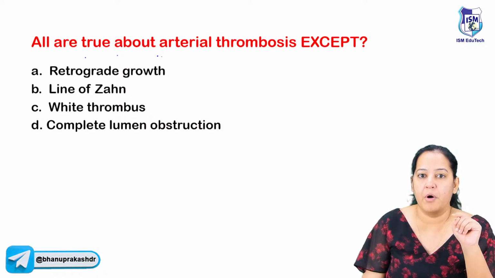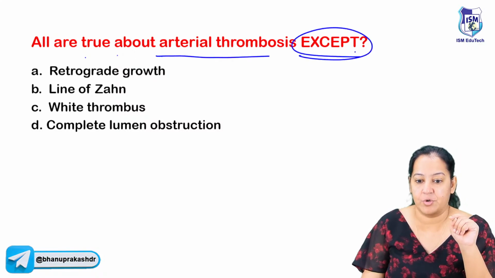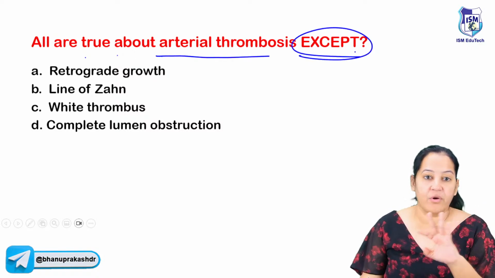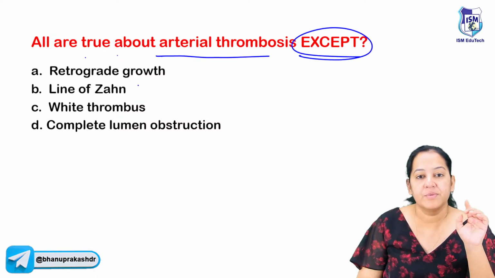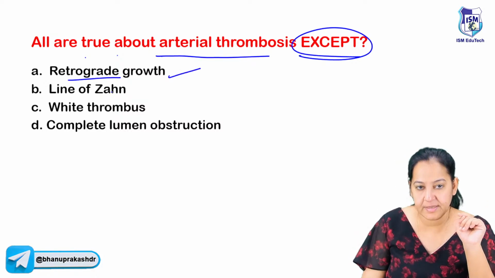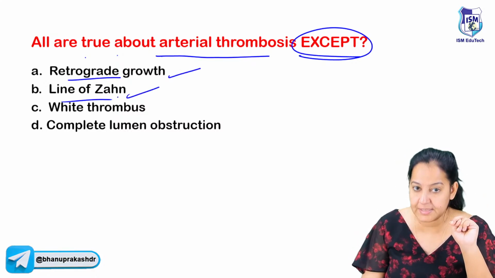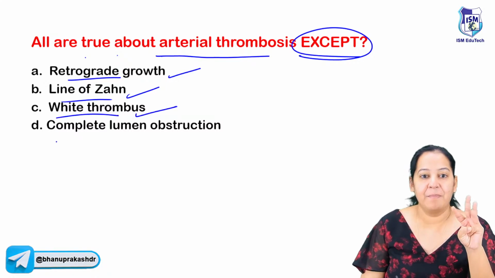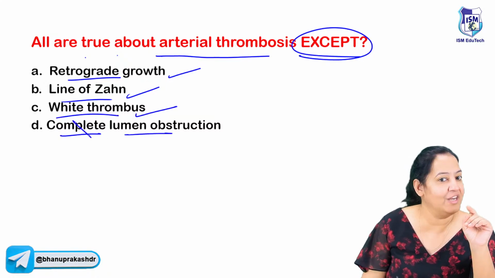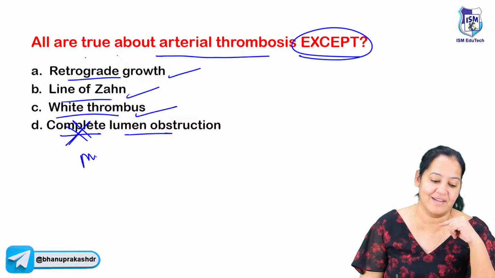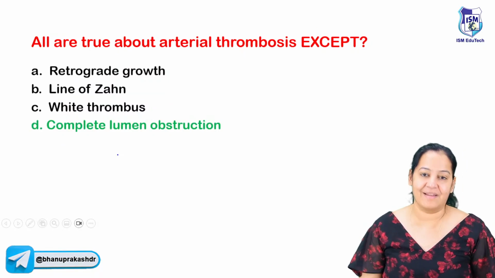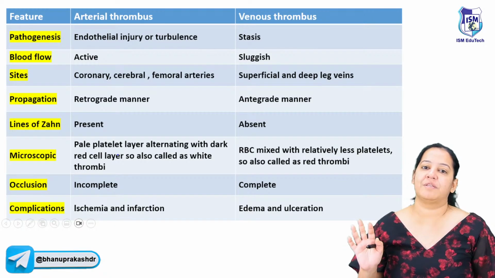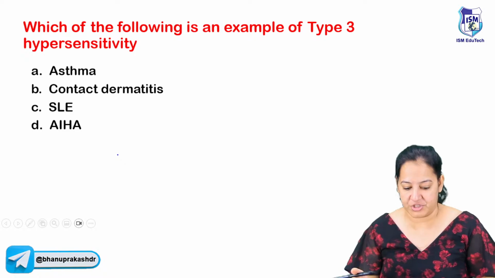All are true about arterial thrombosis except, what is not true? You tell me. Which of the following is not true for arterial thrombus? So is it retrograde? Yes. Are the lines of Zahn present? Yes. Is it white in color? Yes. But is it obstructing the lumen completely? No, it is partially obstructing. That is, it is mural. So that's why D is incorrect. So we can create multiple questions based on this concept. The concept remains the same, but the questions will be multiple.